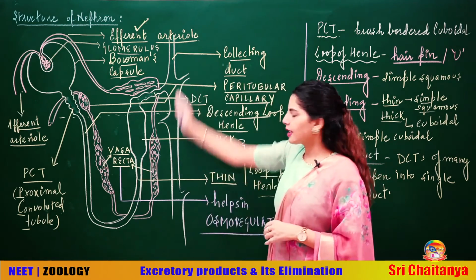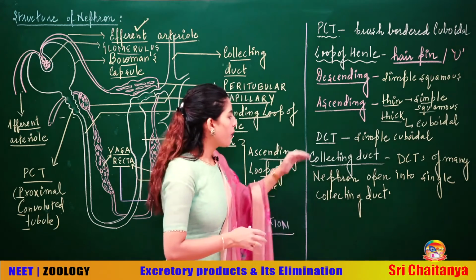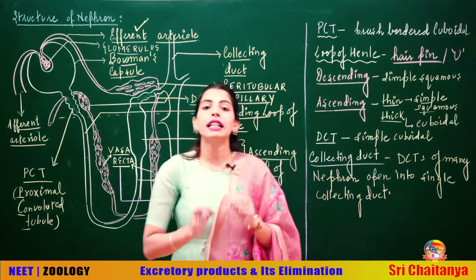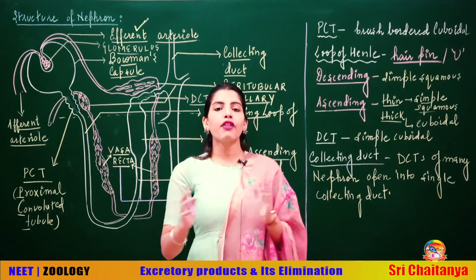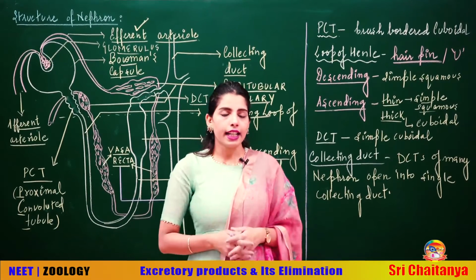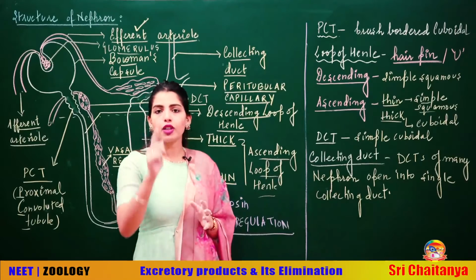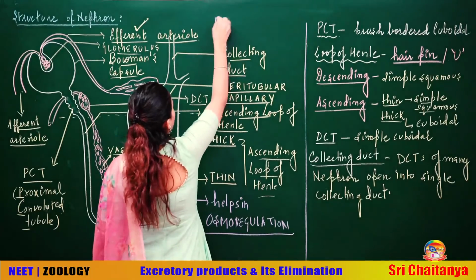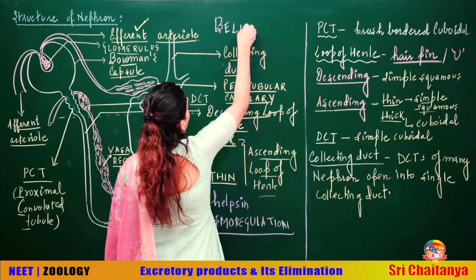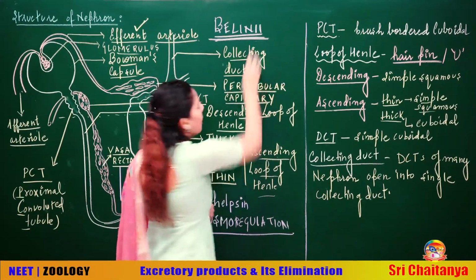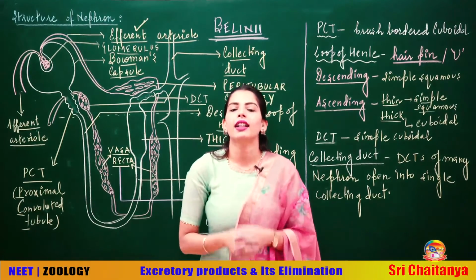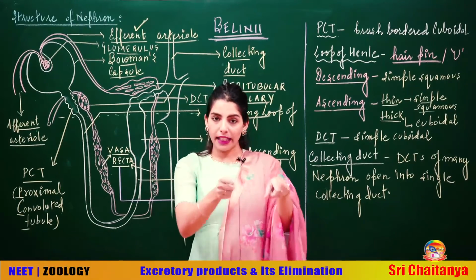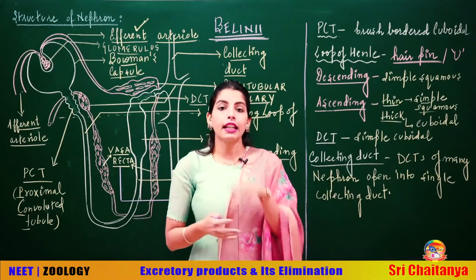And the last part of the nephron is the collecting duct. As we have already discussed, the DCTs of many nephrons open into a single collecting duct. Since the DCTs of many nephrons open into a single collecting duct, it is not a part of a single nephron. Also, there is one more point, I told you, the renal column of Bellini. When you say renal column of Bellini, that's the collection of collecting ducts commonly opening into the renal pelvis that we have already discussed. So, the renal column of Bellini is actually the collection of collecting ducts.